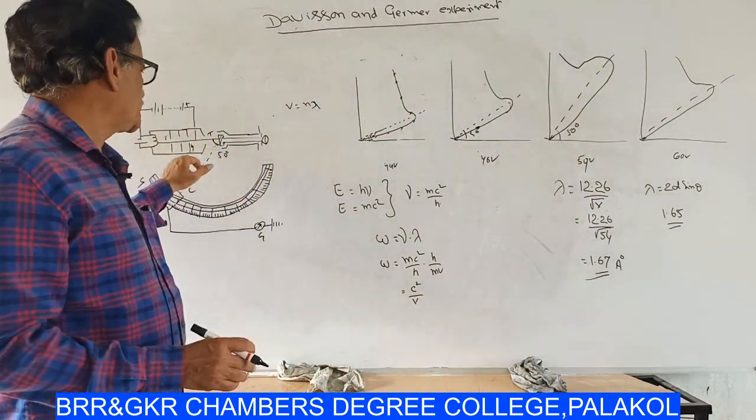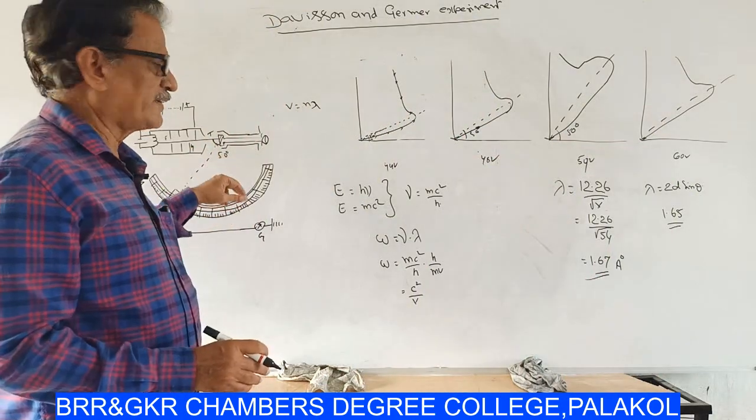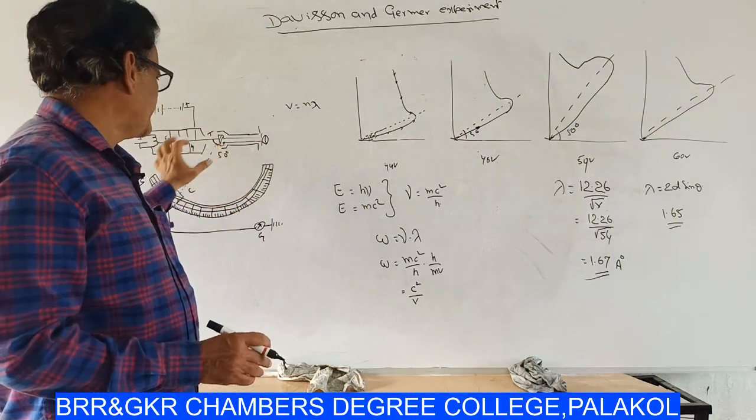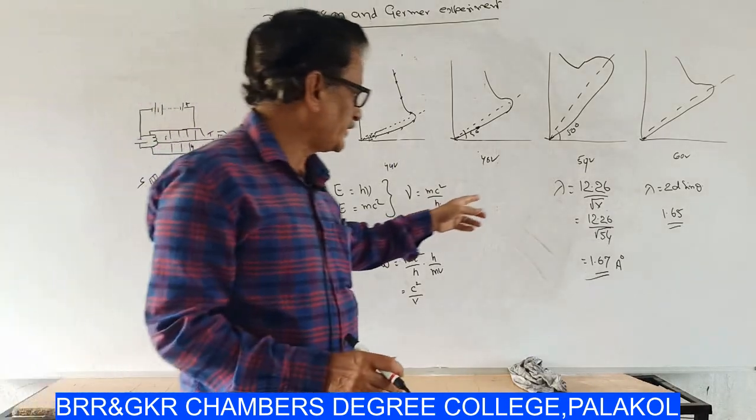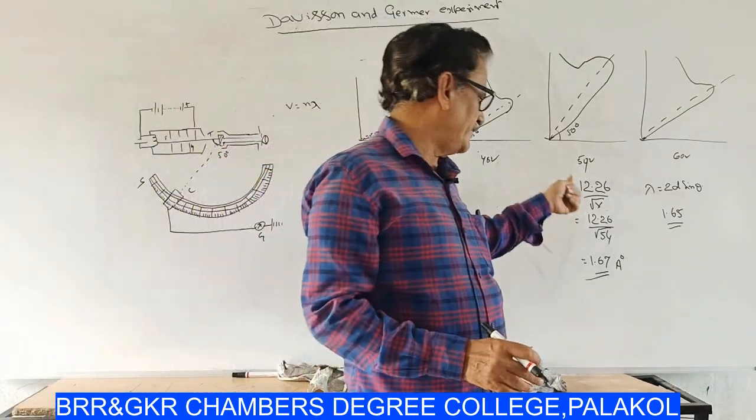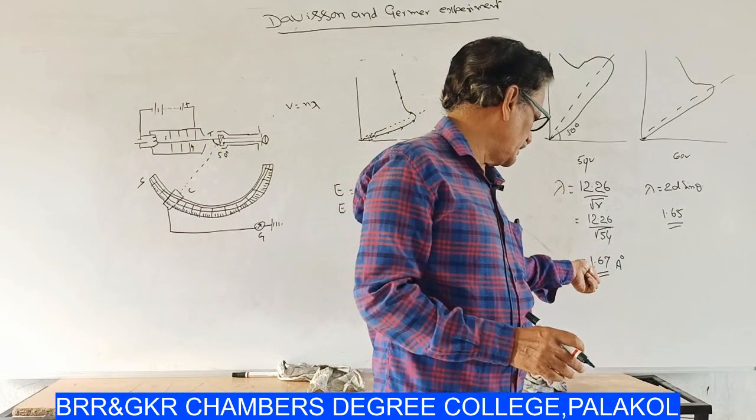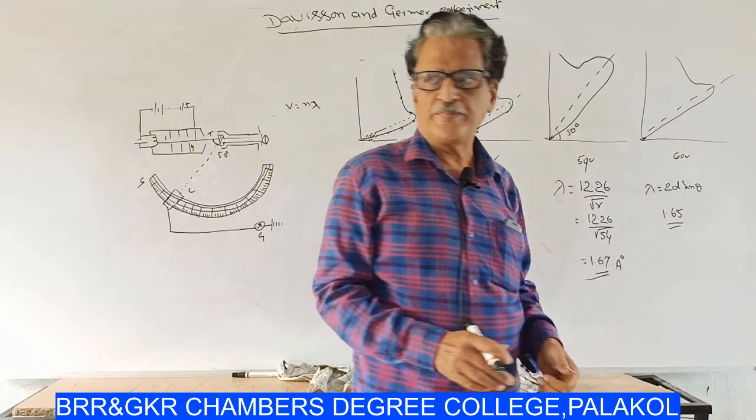That means in the case of the nickel target, if we use electrons, the intensity becomes maximum at an angle of 50 degrees, at which the wavelength of the matter wave is 1.67.